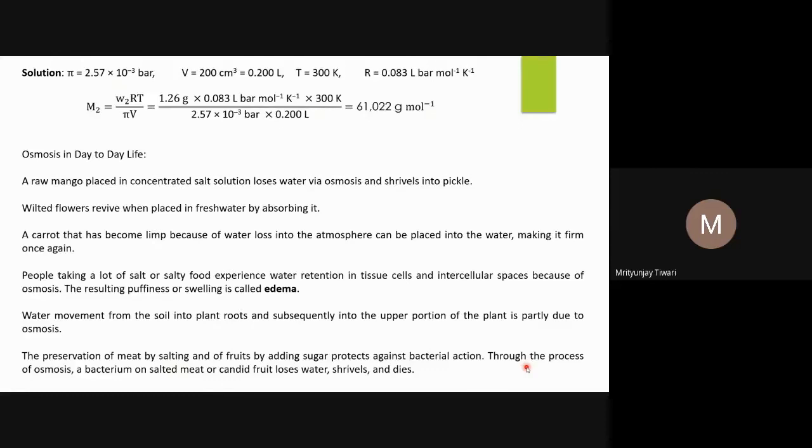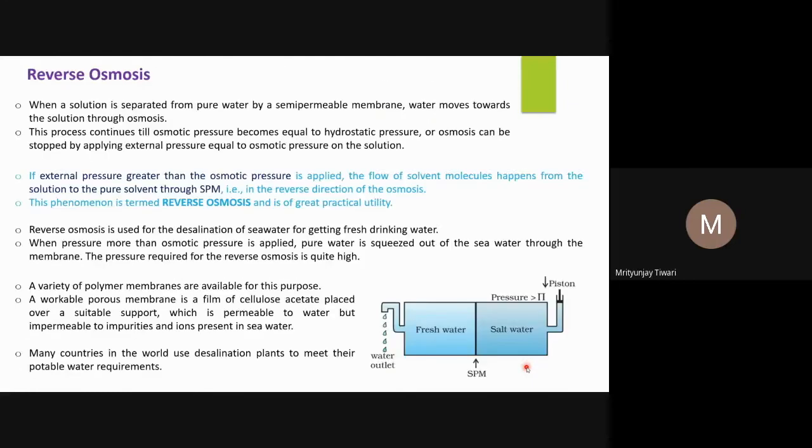So whether you add salt or sugar, it doesn't matter. For fruits, we add sugar, and because of that sugar, again water loss will happen from the bacterial cell, and so the bacterium will shrivel and die. So these are certain applications of osmosis.